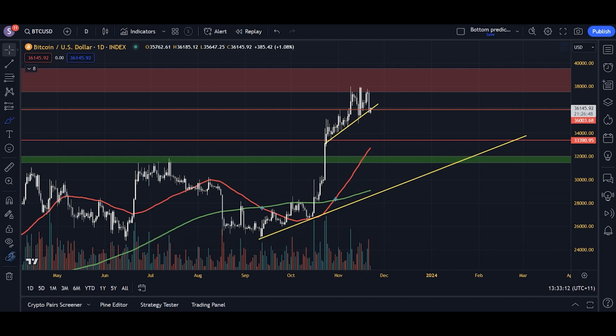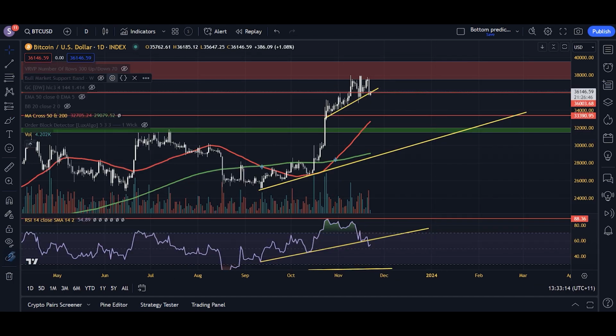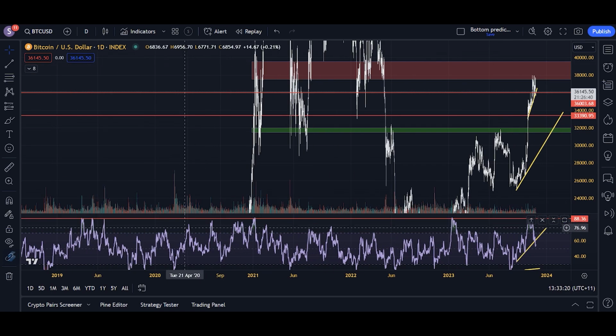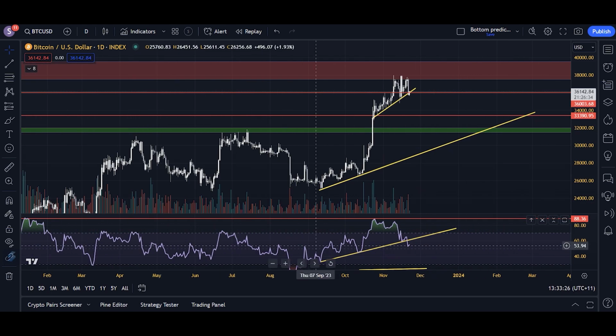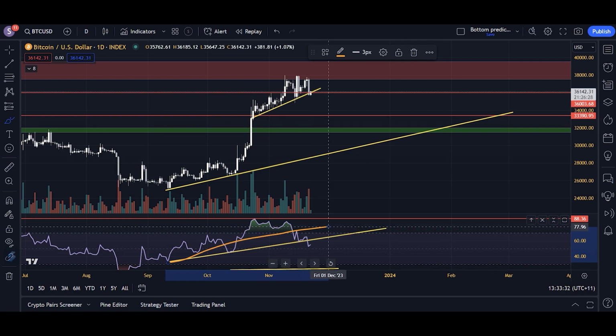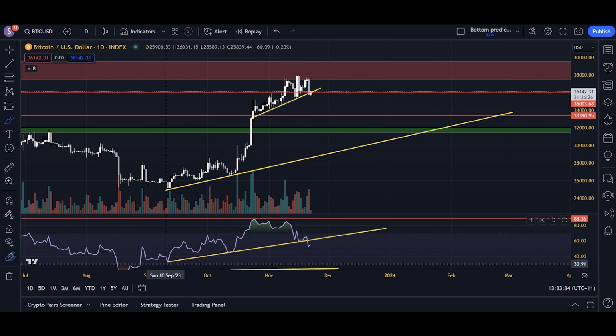As I said, descending volume, as I said as well yesterday a lot, I discussed the RSI. We've rejected from this red line on the RSI, which is stemming back really from 2019. We haven't broken below that red line on the RSI at 88 since 2019. That's 4 years of holding for resistance. We tested that. We also broke down from this very important ascending RSI support line that stems back here from September 10th, 2023, right? So that's a breakdown. It's a big breakdown. We broke down from that.